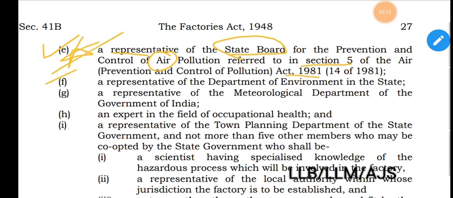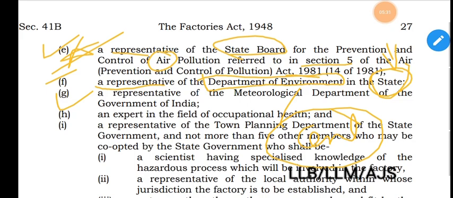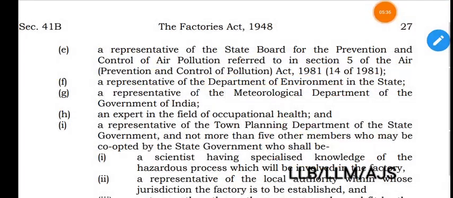Then comes F, a representative of the Department of Environment of the state. Now there shall be another representative. He shall belong to the Department of Environment, and the Department of Environment not of the center but of the state. We have to remember the word state. Then G, a representative of the Meteorological Department of the Government of India. Now the representative of the Meteorological Department shall belong to the Government of India, GOI, not the state.